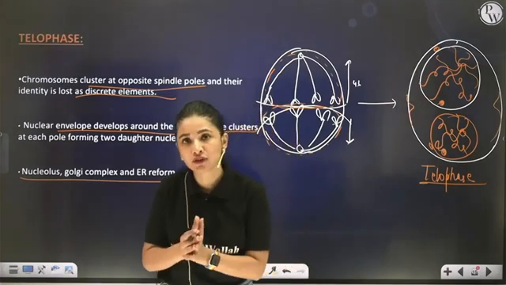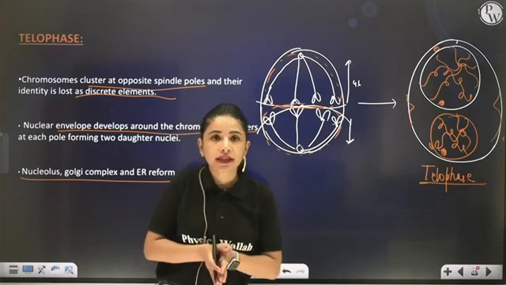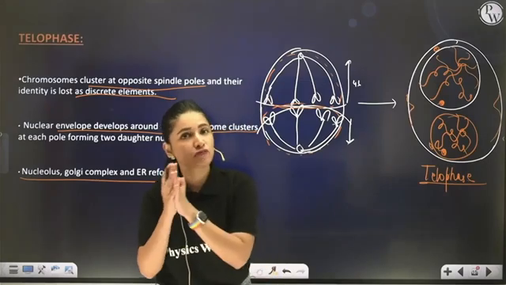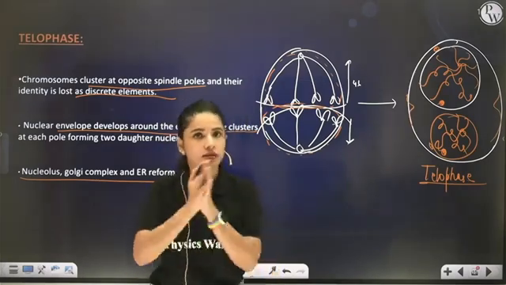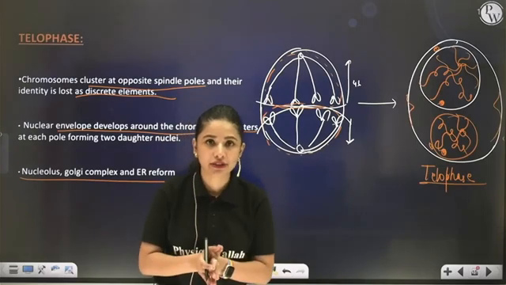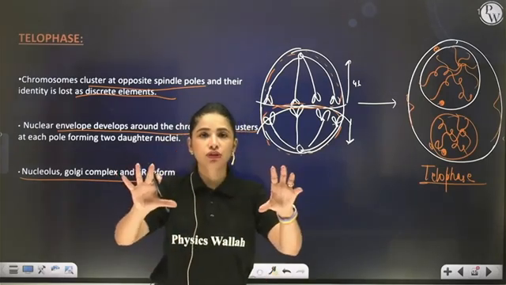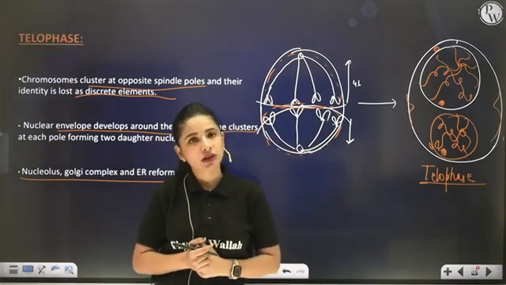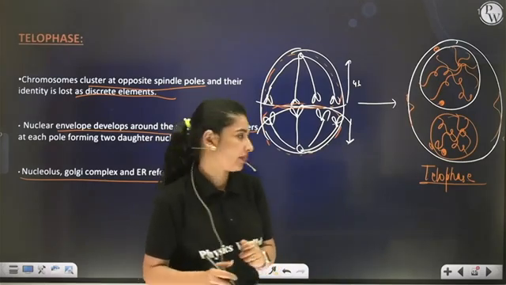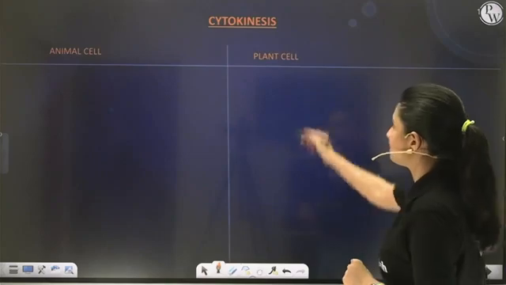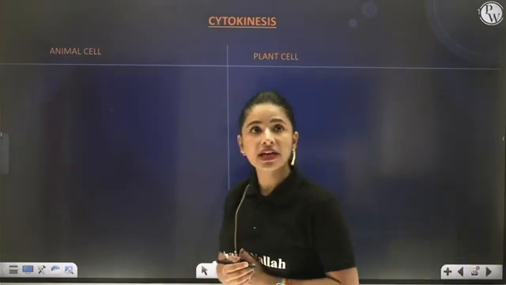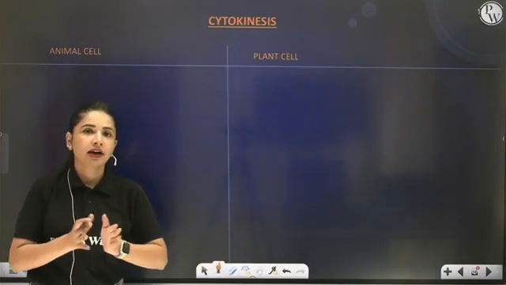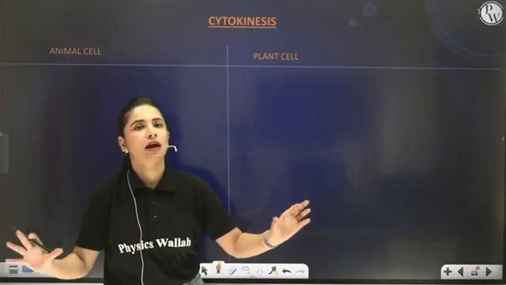Ultimately, at the end of telophase, you obtain 2 nuclei per cell, each having the same amount of genetic material as that of the parent cell. That is 46 chromatin fibers each. Now it's time to separate these 2 nuclei and establish themselves as independent cells, and for this, cytokinesis is important. So the next and final step of mitosis is cytokinesis, which is division of cytoplasm. Now my dear students, for cytoplasmic division, there are different methods in animal cell and plant cell.